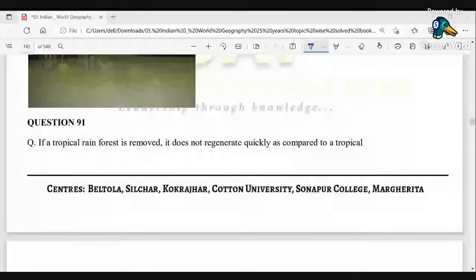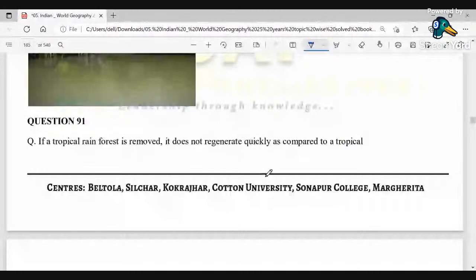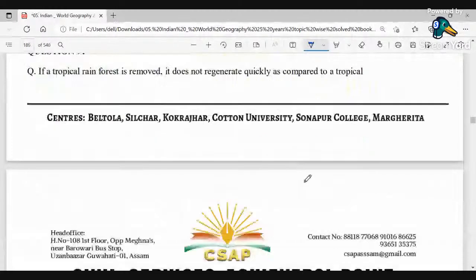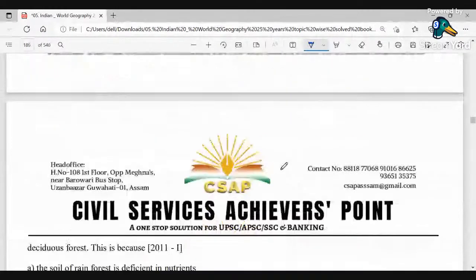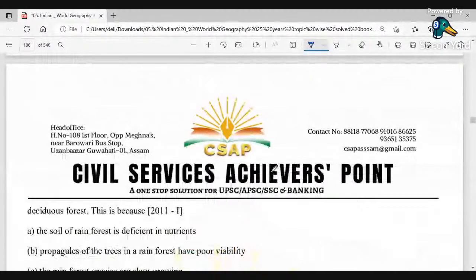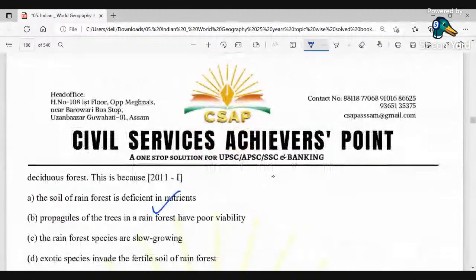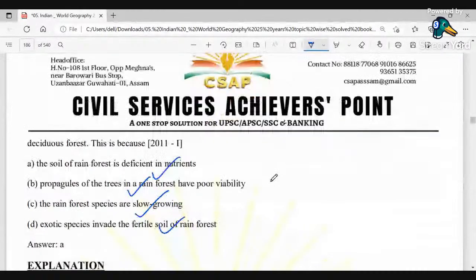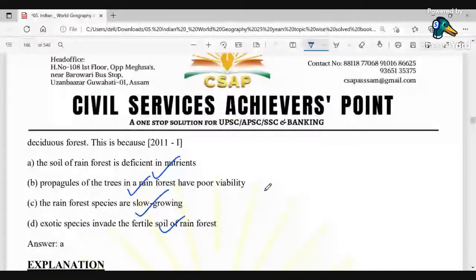Coming to the next question: if a tropical rainforest is removed, it does not regenerate quickly as compared to a tropical deciduous forest. So what has been asked? Why? This is because... You have been given the options: the soil of the rainforest is deficient in nutrients; the trees in a rainforest have poor vitality; the rainforest species are slow growing; exotic species invade the fertile soil of the rainforest. Here the correct option is that the soil of the rainforest is deficient in nutrients.